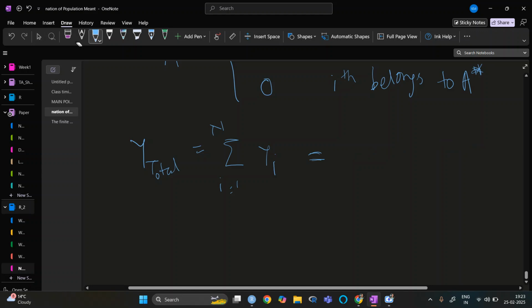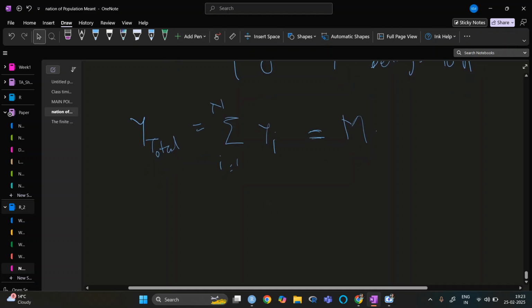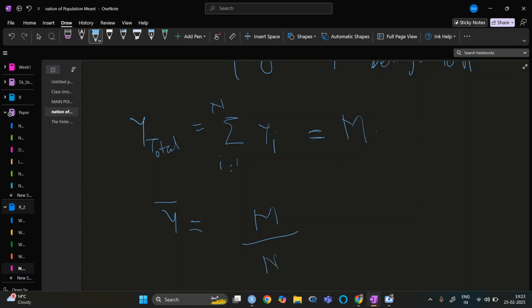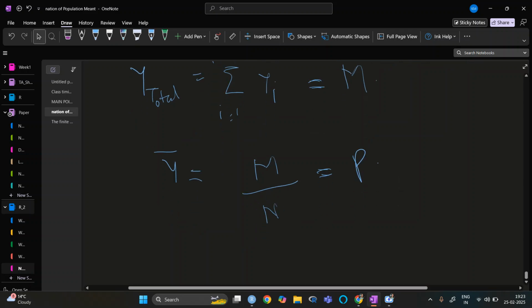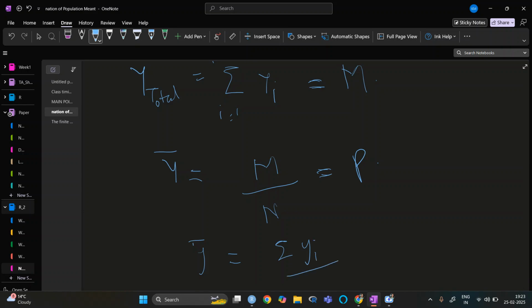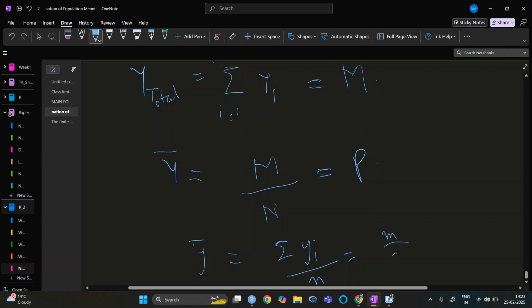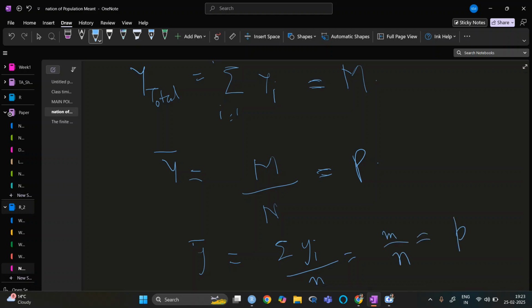So this one is m. So the population mean, y bar, is m upon n, which is p. And then the sample mean, this one will be summation yi upon n, which will be small m upon n, which will be small p.